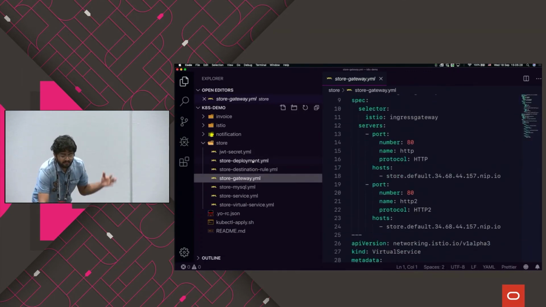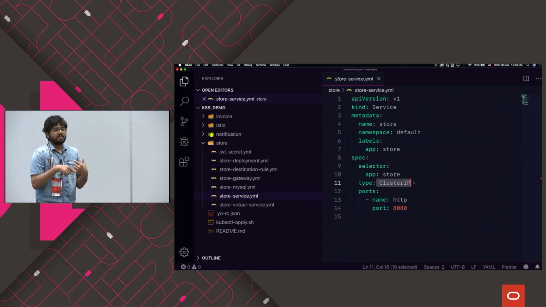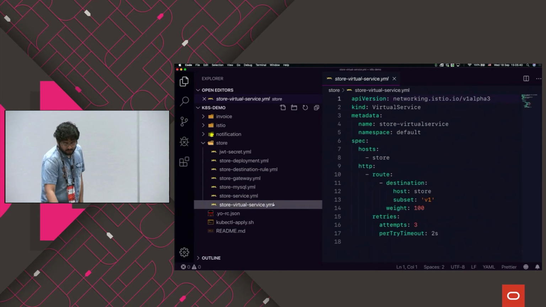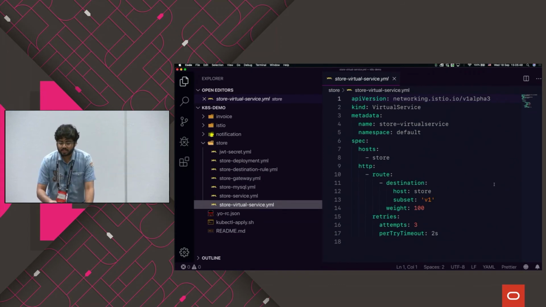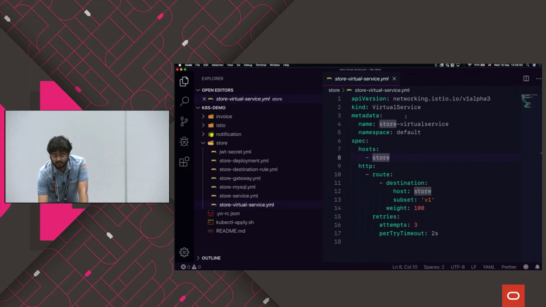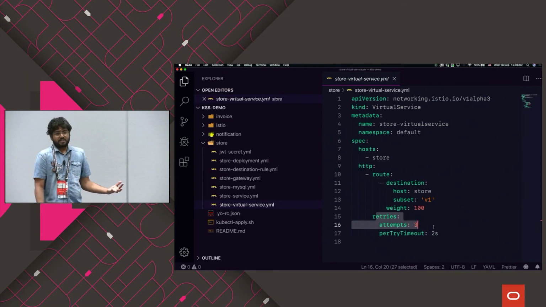So all those applications have a deployment, and it has a wrapping service in which your deployment is deployed. But note that this is a cluster IP, which means you cannot access those applications running on this cluster IP. In order to access it, we'll use something like a virtual service, which is what Istio gives you. It creates a virtual service on top of the service that you're running. So it takes the store service and creates a virtual service on top of it. The destination is store, and it says all 100% of requests should go there. It also specifies how many retries you have to do.